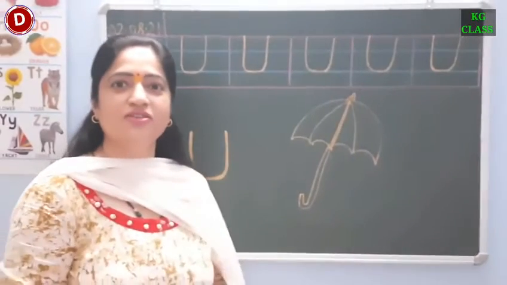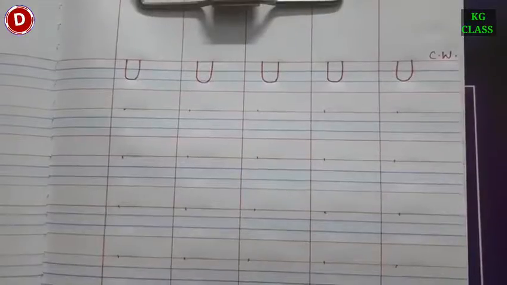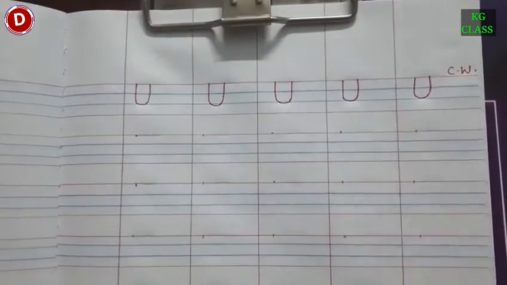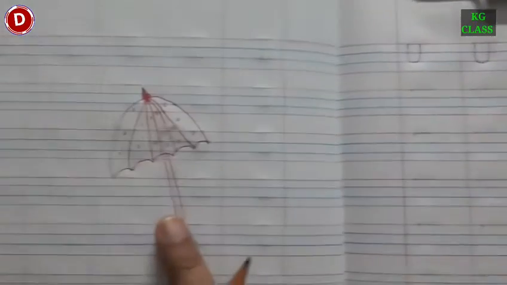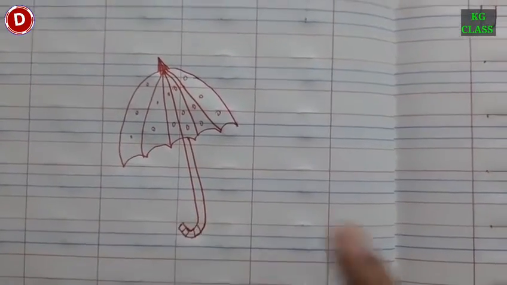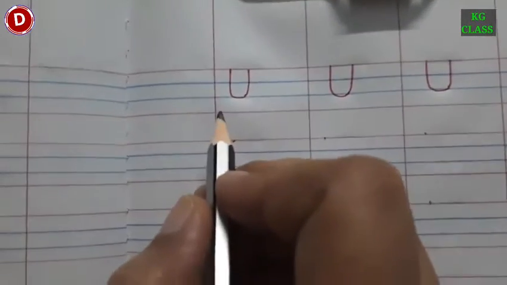Children, now I will teach you to write capital U in the notebook. Children, see, this is capital U, U for umbrella, which protects us from rain, isn't it? So, U for umbrella. First, we will write today's date.